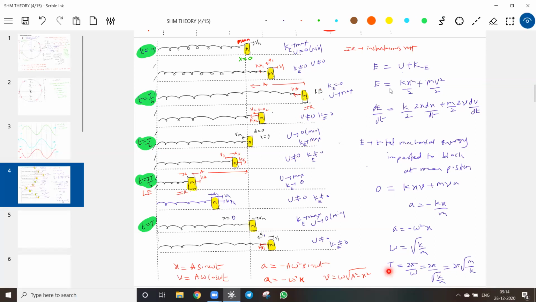Okay, now let's do one thing. This time period depends on what all? Just make an observation. I want everyone to make an observation. Please do make an observation. Time period depends on what all parameters? You have everything in front of you. Anybody?